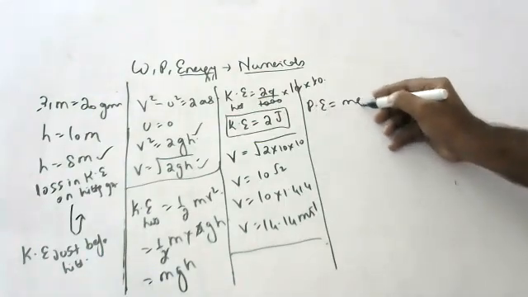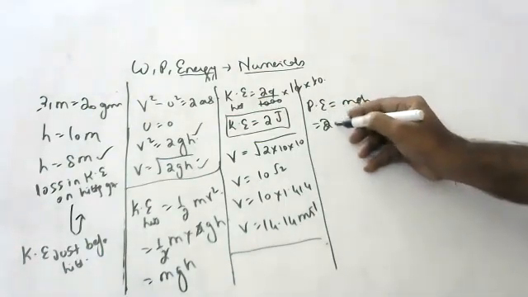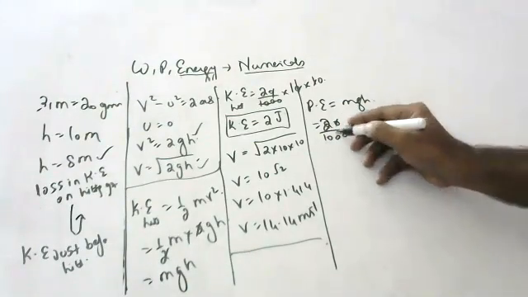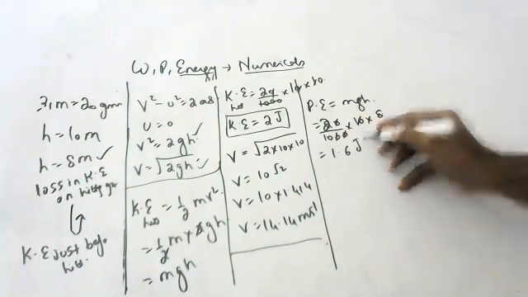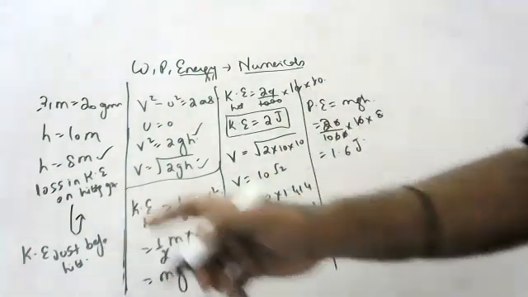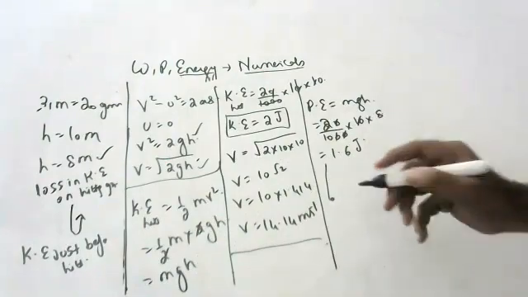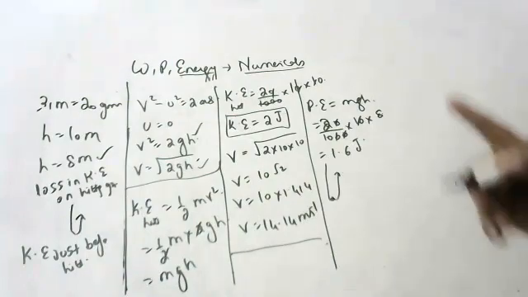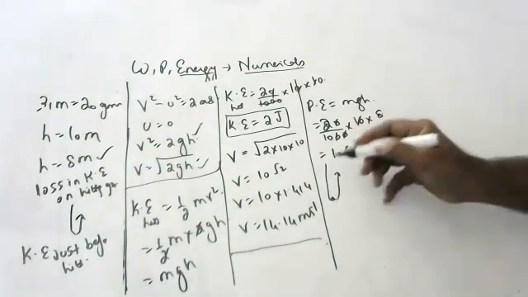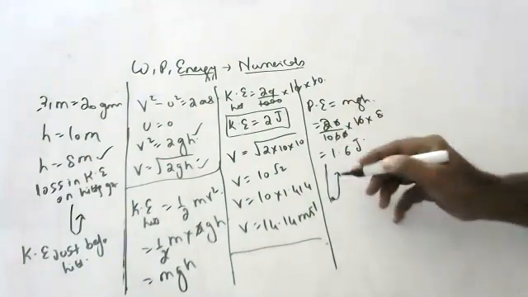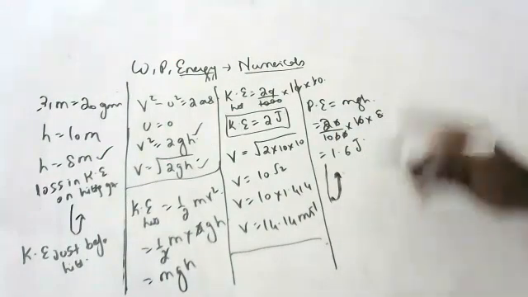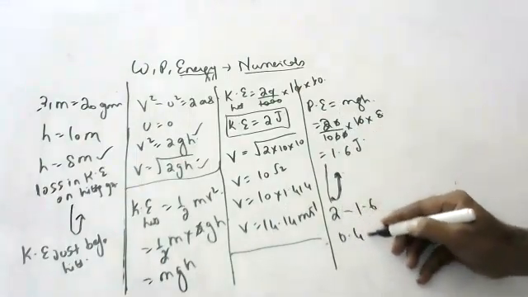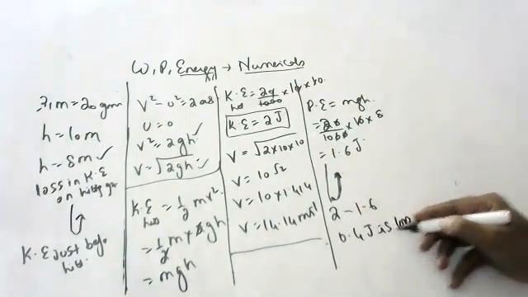Potential energy is mgh. Mass is how much, children? 20 by 1000. g is 10, and h is 0.08. This is gone, this is gone. 1.6 joules. Children, all the kinetic energy after hitting converts into potential energy and raises the ball. So 1.6 joules. Try to understand. So what is the loss in kinetic energy? 2 minus 1.6, 0.4 joules is the loss in kinetic energy.